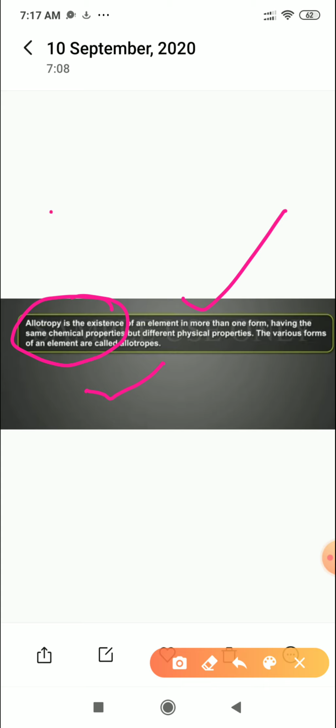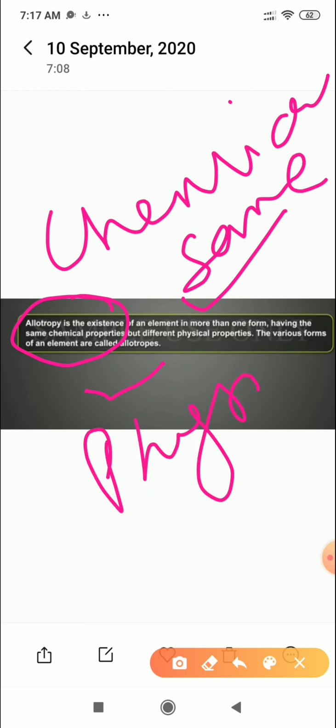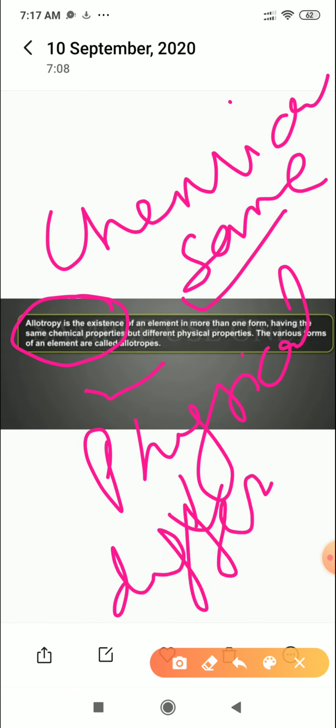The chemical composition is the same and the physical appearance is different. Hope this is clear. What is allotropy? Allotropy means the existence of an element in more than one form having the same chemical properties but different physical properties.